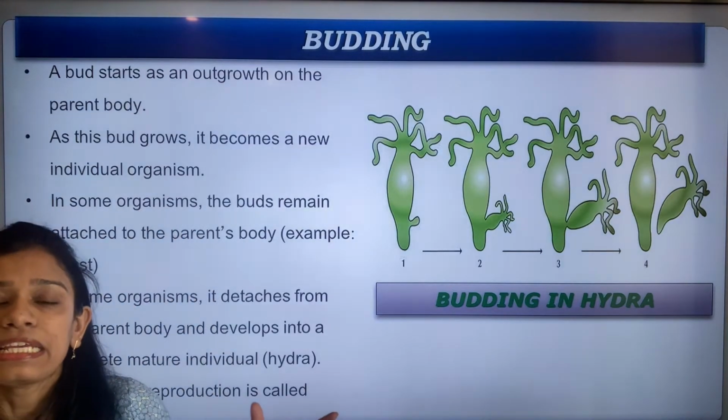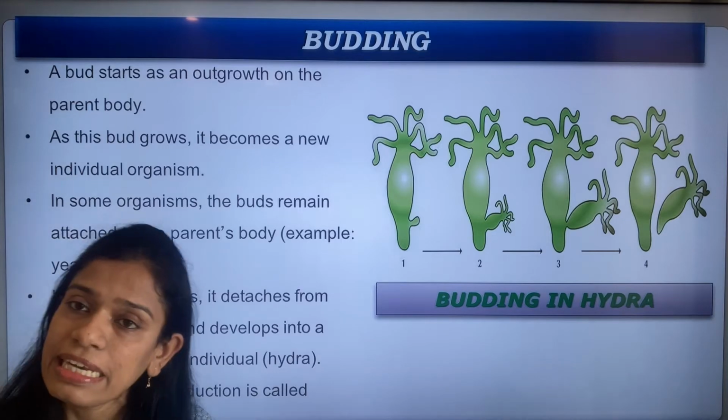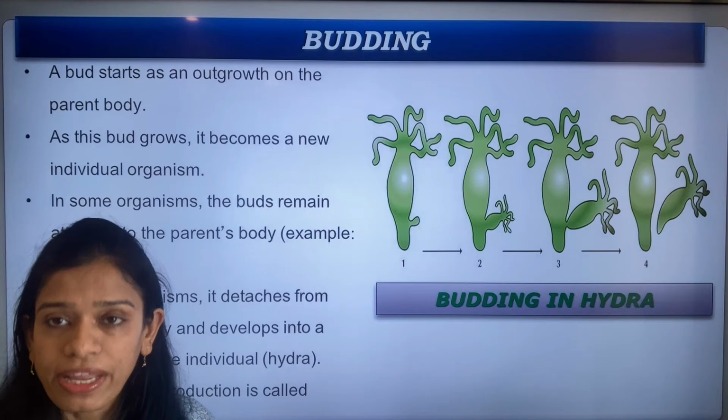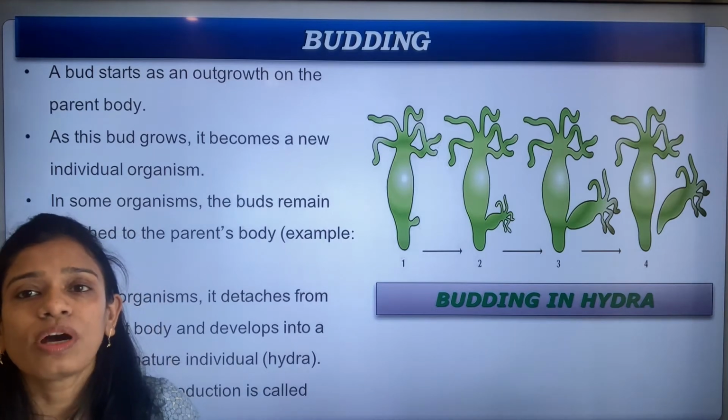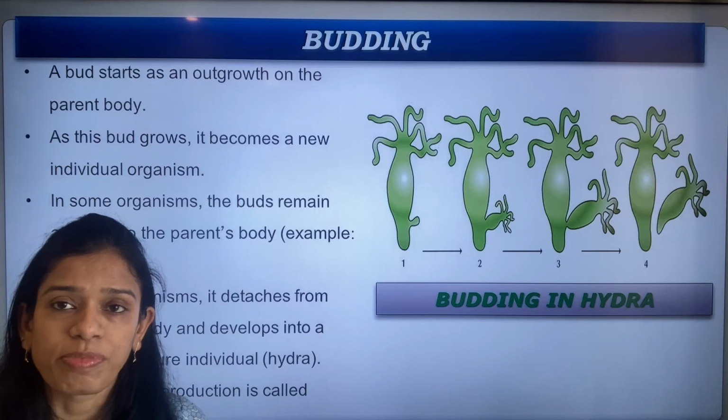So this is an example of an asexual mode of reproduction, but a little different from what we studied in the last slide, that is binary fission. So this is also another way of asexual reproduction taking place.